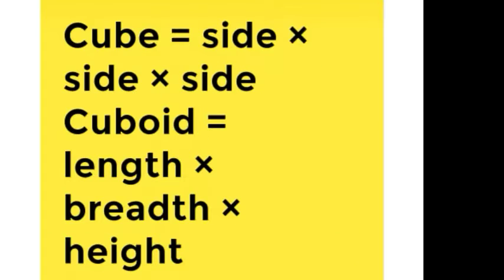So here are some formulas. You can find out the volume of a cube using this formula, side into side into side, or side cube, and of cuboid you can find out the volume by multiplying length, breadth and height.